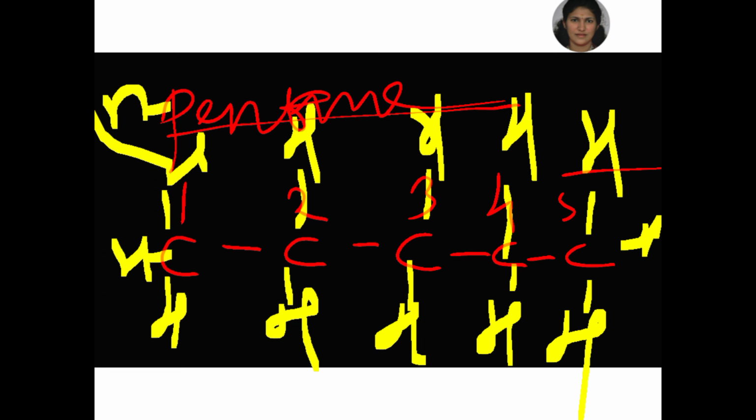So how can you find 2-methyl butane, 2-methyl pentane, like that? Just do it for homework. Okay. In the next class we will discuss isomerism and IUPAC nomenclature with other compounds and other examples, and we will discuss the preparation of alkanes and their chemical and physical properties, and after that alkenes, alkynes, and lastly aromatic hydrocarbons. Okay, thank you.